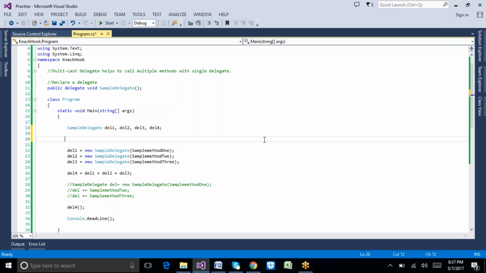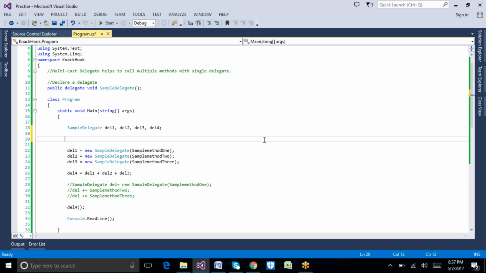The first advantage we have discussed is the security concept of a delegate. Instead of directly giving the method name to the end user, we are creating one more intermediate object to hold that particular method name, and with that we are able to call these methods.